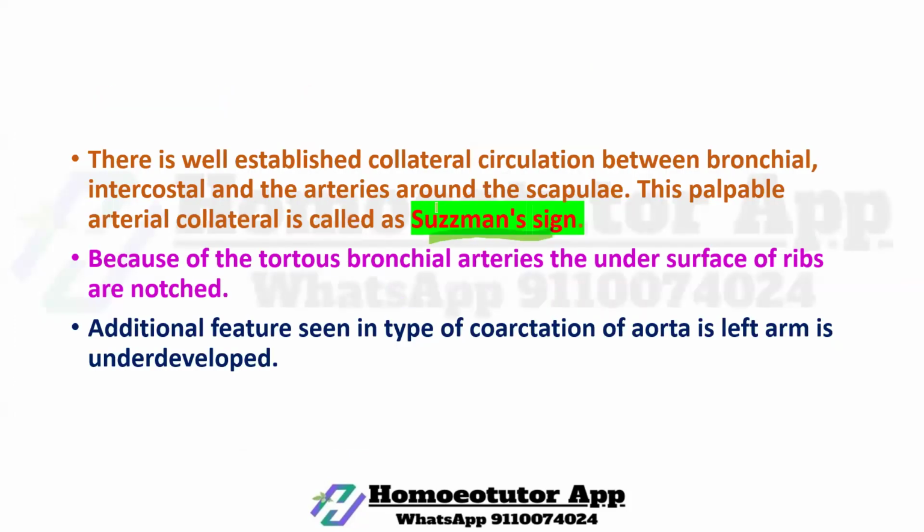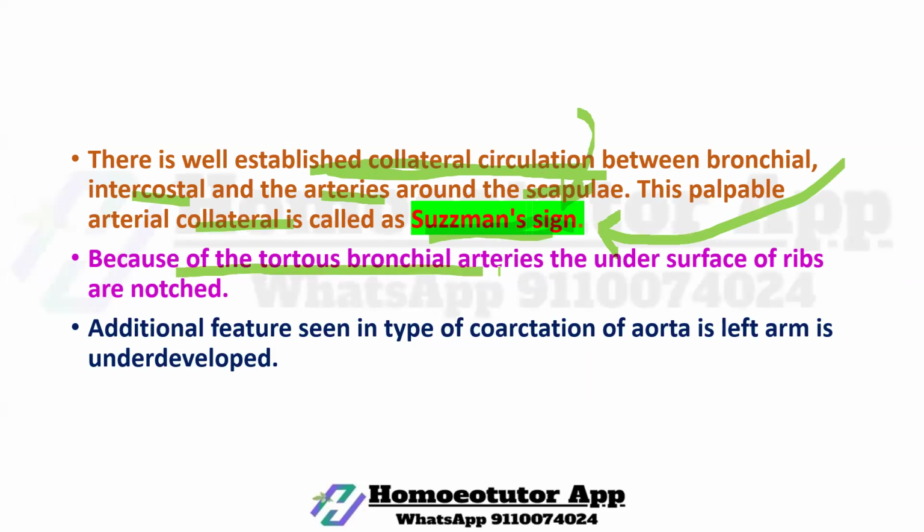Next, Suzman sign. In case of coarctation of aorta, there is an established collateral circulation because the aorta has been narrowed. A collateral circulation is established between the bronchial, intercostal and the arteries around the scapula. This vulnerable arterial collateral is called Suzman sign. You must remember, very simple questions are asked in the AIIMS PG exam: Suzman sign is seen in case of obstruction of aorta.